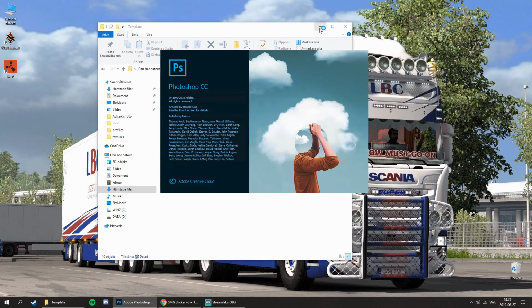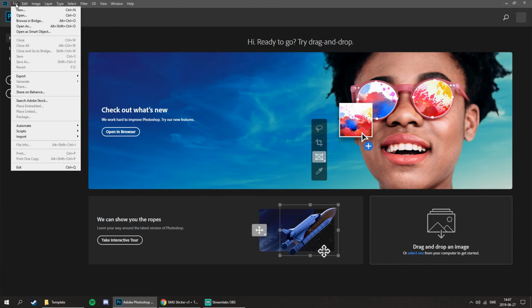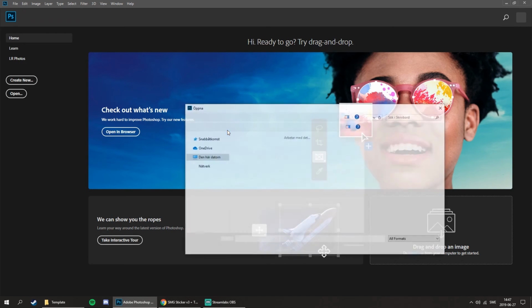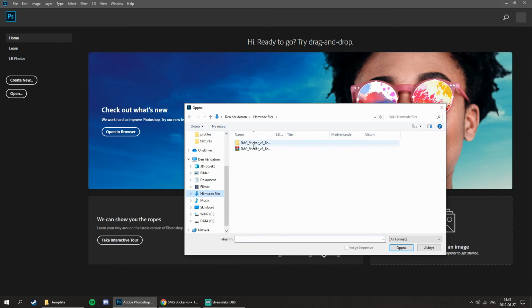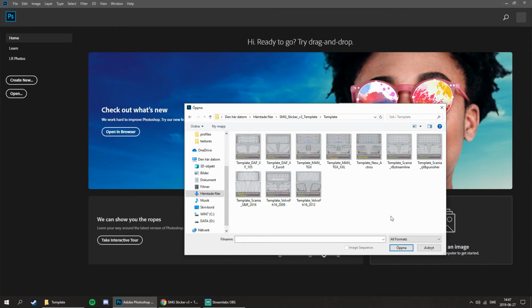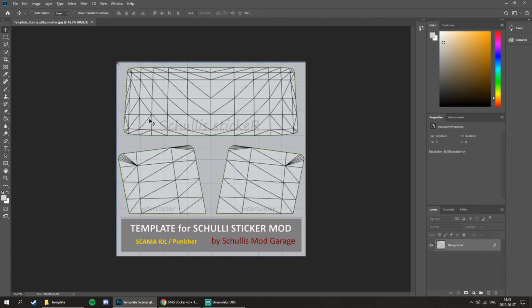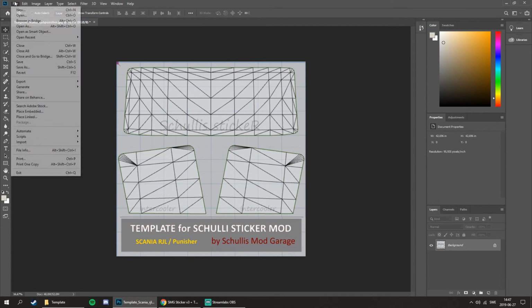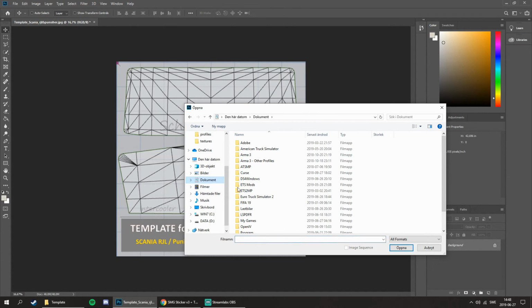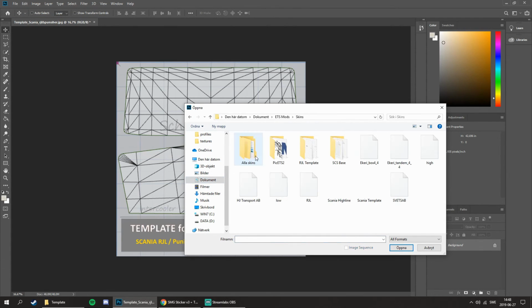So open a painting application like Photoshop or paint.net, whatever you have. After that, open, locate your files, template. Then I'm going to go for Scania edge here. So here you can put the text on, whatever you want. But I'm going to have a Super logo, so I have that on my computer.